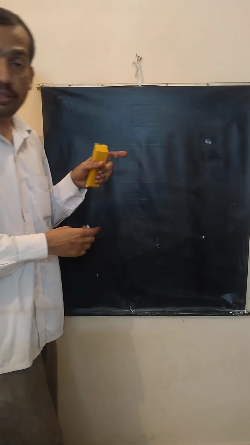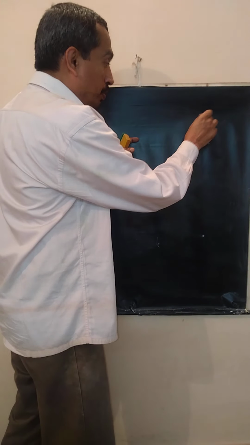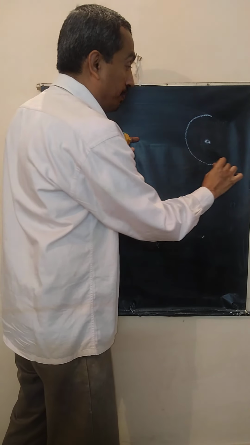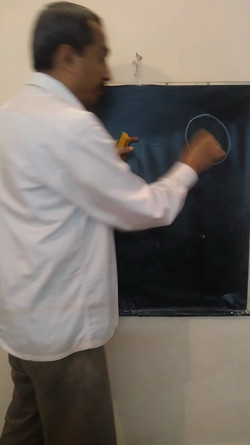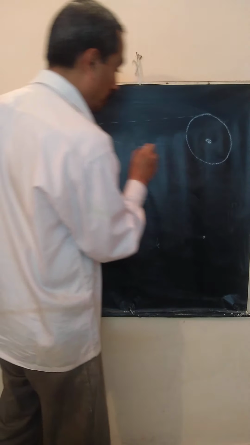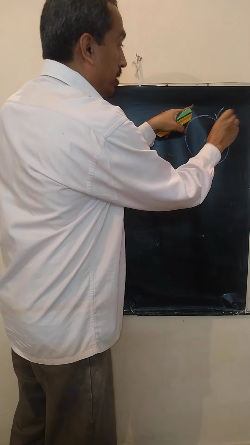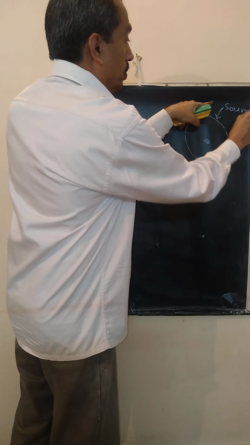It is at this point. Initially its velocity is less. So the sound wave produced by the aircraft is moving ahead of the aircraft. Correct? The aircraft is moving this way. This is the aircraft. This represents the sound wave produced by the aircraft. It is moving ahead of the aircraft.